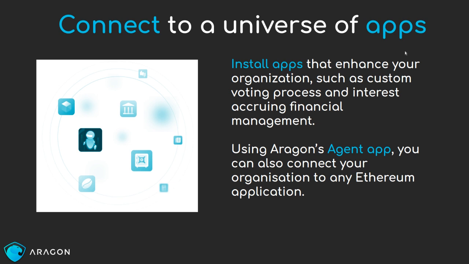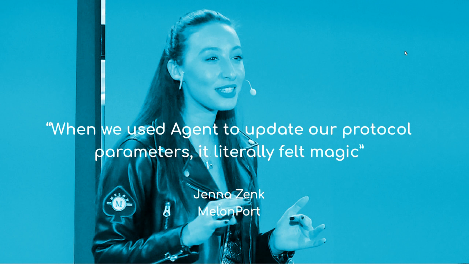But importantly for today, we're going to focus on Agent. What Agent allows you to do is it allows your DAO to take actions. More concretely, it allows you to execute functions on arbitrary smart contracts, just as if your DAO was a regular externally owned account. And this is similar to how Melon Protocol Council uses Aragon DAOs to control the parameters of their protocol. So we're going to be following a similar pattern today.